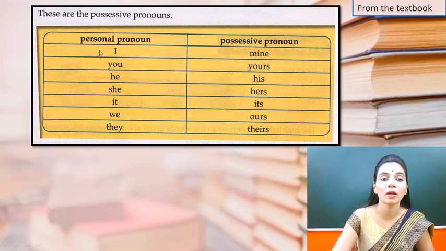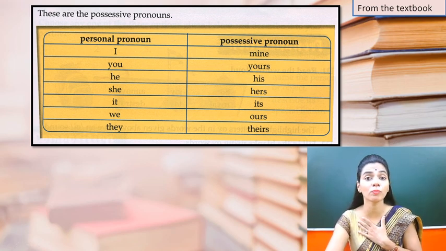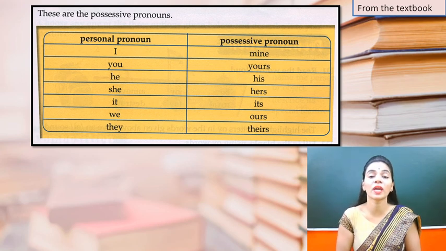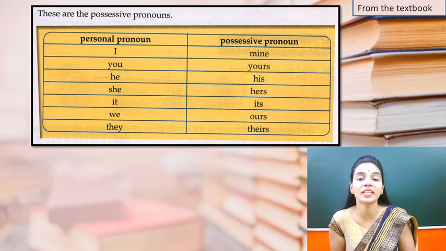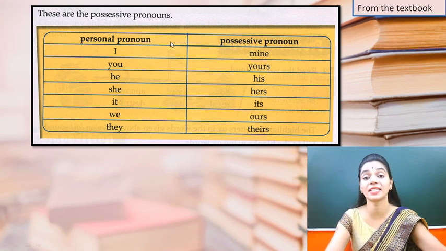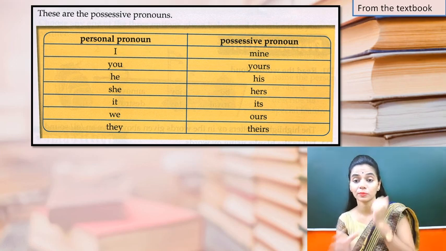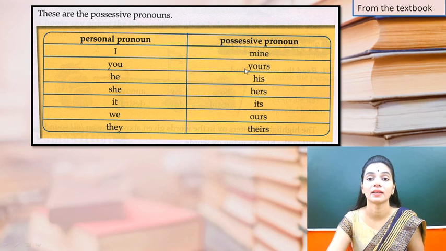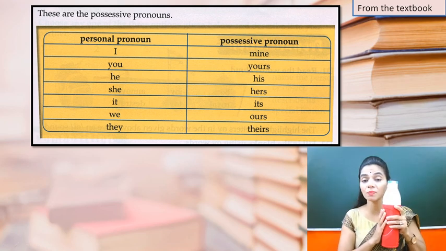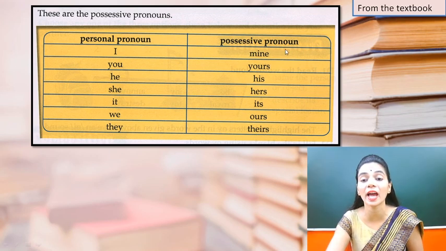See what personal pronoun for me. अगर मैं खुद के बारे में बात कर रही हूँ तो what pronoun I'll use? I am a teacher, I am a woman. Okay, I teach math, so I use I. But अगर मेरी कोई चीज है जैसे my bottle or my watch, so this watch is mine or this bottle is mine. तो जब मुझे अपनी चीज के बारे में बोलना है तो what possessive pronoun I'll use?